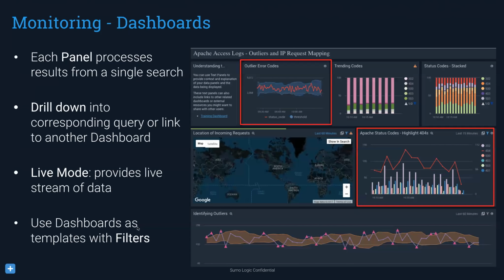And you can use the dashboards as templates with filters. I'll try and show an example of that. You could make it easier for your users to create their queries from a dashboard panel standpoint, rather than doing a query itself. Like I said, I'll show that because I think it's worth looking at.